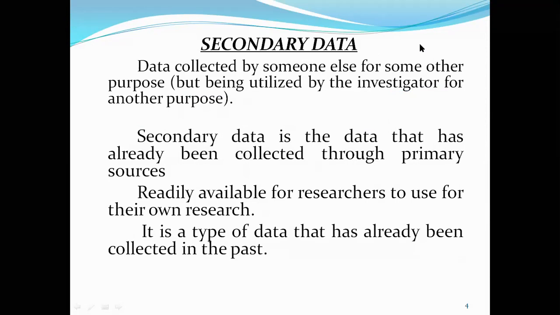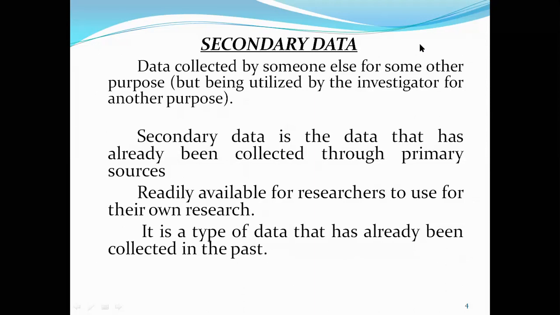This secondary data can be mainly classified into two categories: published data and unpublished data. Published data may be obtained from various international, national, and local publications.